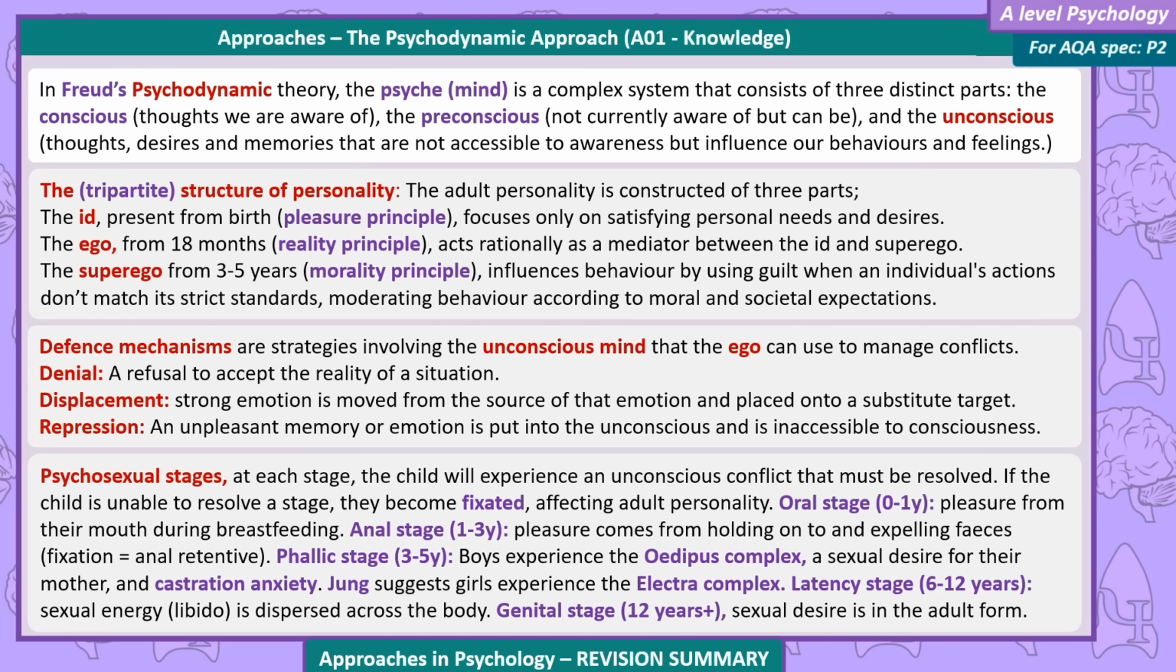The superego, from 3 to 5 years, morality principle, influences behaviour by using guilt where an individual's actions don't match its strict standards, moderating behaviour according to moral and societal expectations.